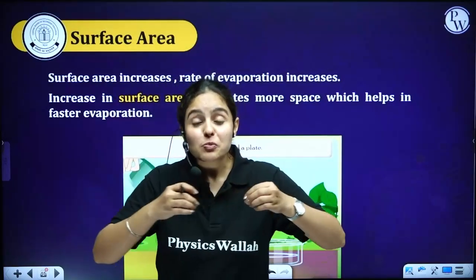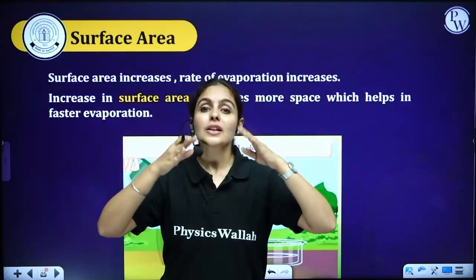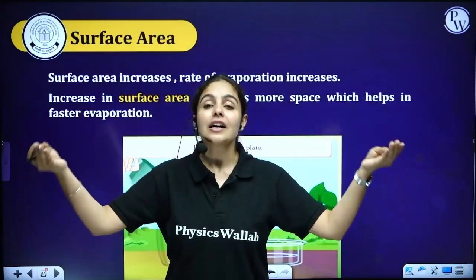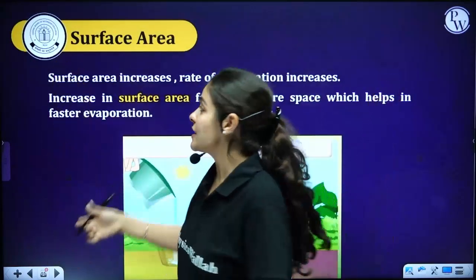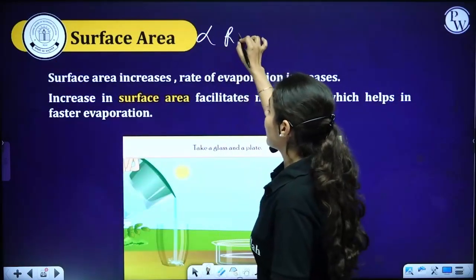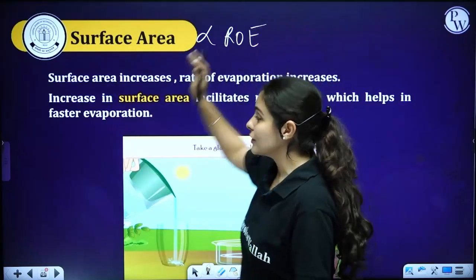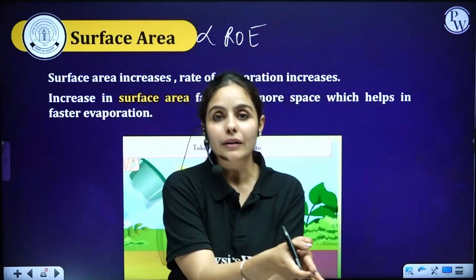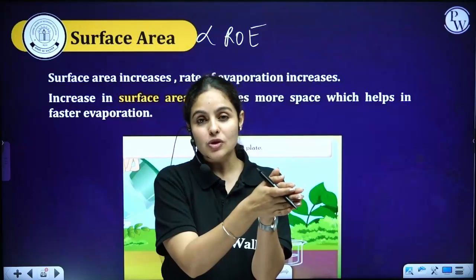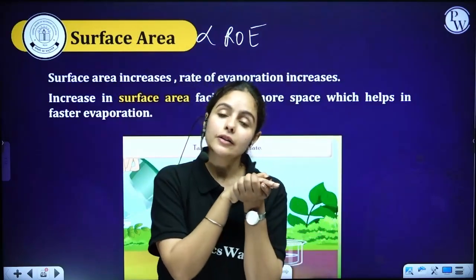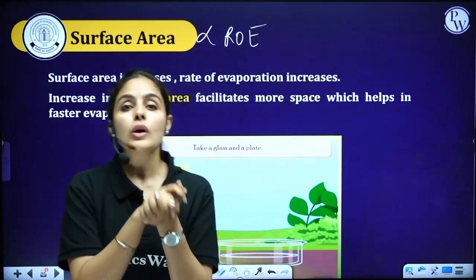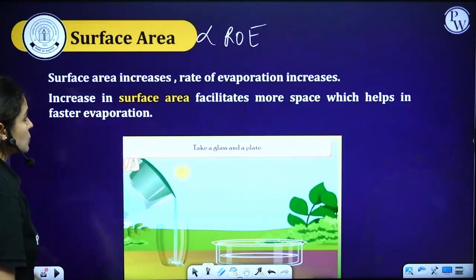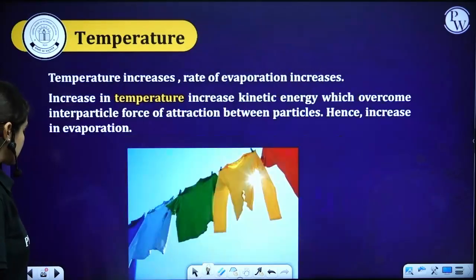So if you spread them properly, you're increasing their surface area, rate of evaporation will increase. So surface area and rate of evaporation are directly proportional to each other. But if you just keep the wet clothes in a bundle without spreading, they will obviously take time to dry up. So rate of evaporation will be slow in that case.